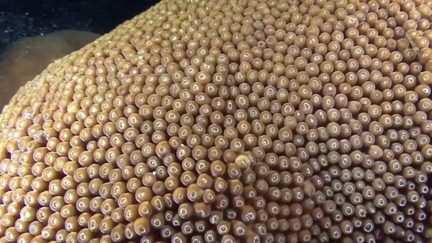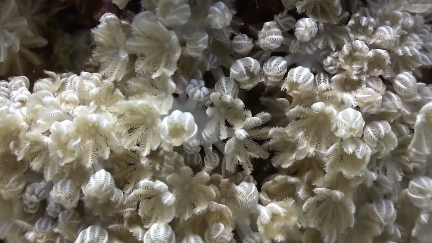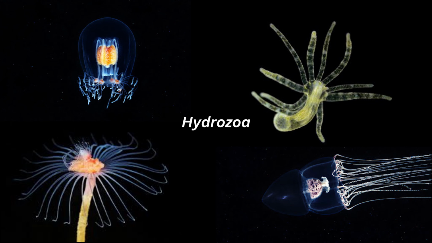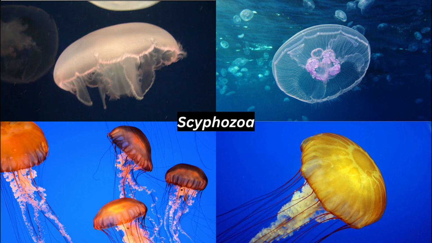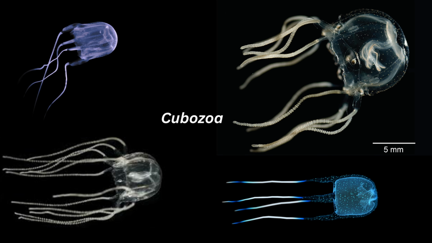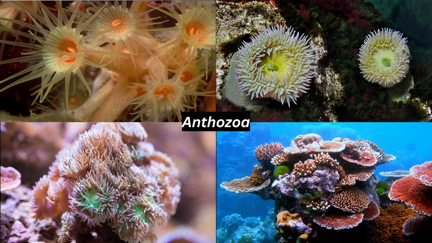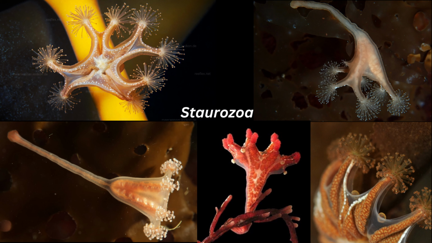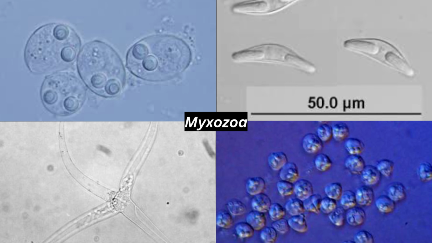The second phylum of kingdom Animalia is Coelenterata, or Cnidarians. These are simple aquatic animals such as jellyfish, corals, and sea anemones. Their bodies are radially symmetrical and can either be free-swimming or stationary. Cnidarians are further classified into class Hydrozoa, class Scyphozoa, class Cubozoa, class Anthozoa, class Staurozoa, and class Myxozoa.